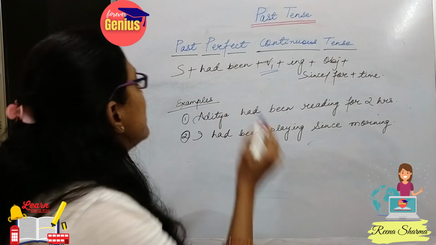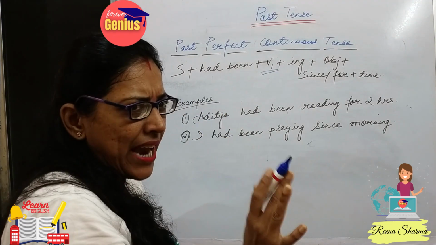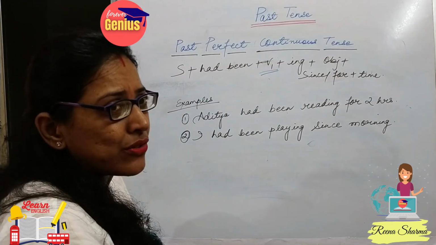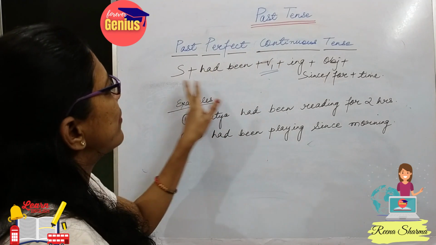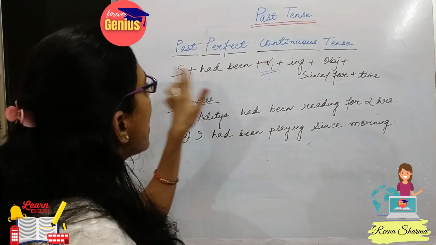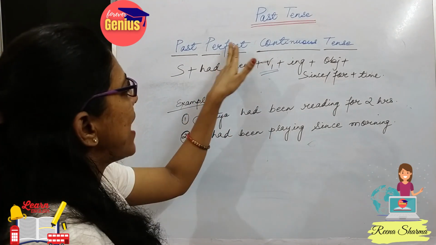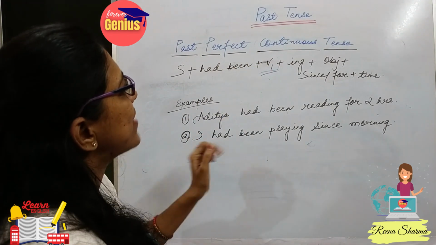So what is the format? She had. We know she had. What is the extra word we are using? See, in past perfect tense we used had after the subject. What is the extra we are using in the case of continuous tense?